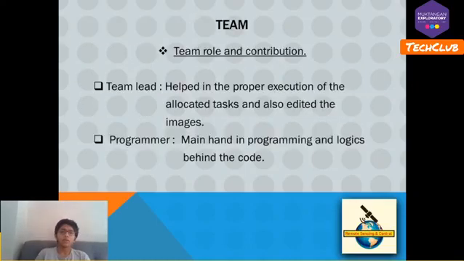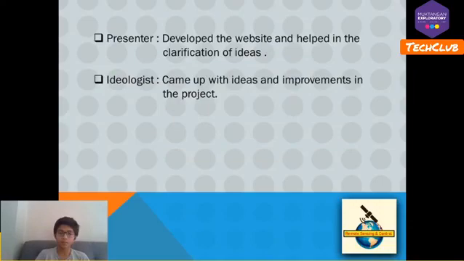So, team roles and contribution. The team lead helped in the proper execution of the allocated tasks, the smooth flow of the conduction of tasks, helped in some parts of the project, and also edited the images. The programmer's main hand was in programming and the logic behind the code, and he developed 70% of the program by himself.